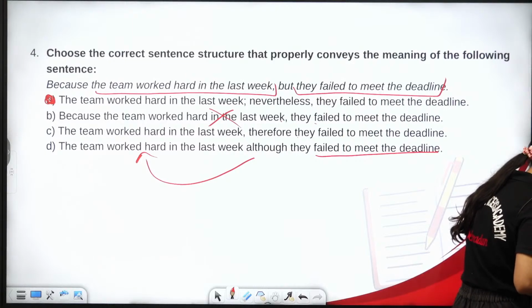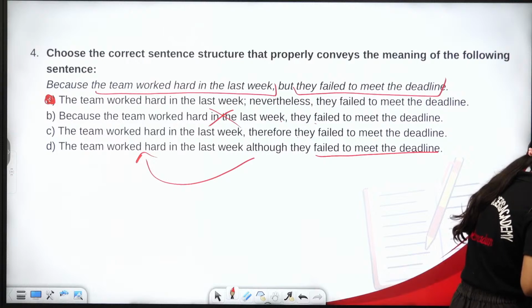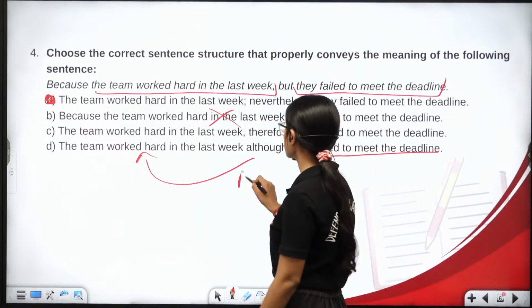Okay, Pannalal. Option A and Apurv again. Then it is Gaurav.